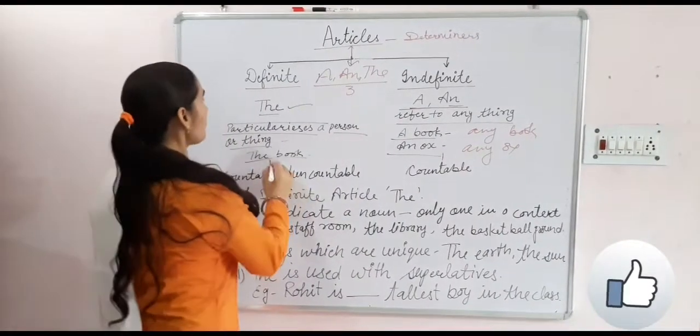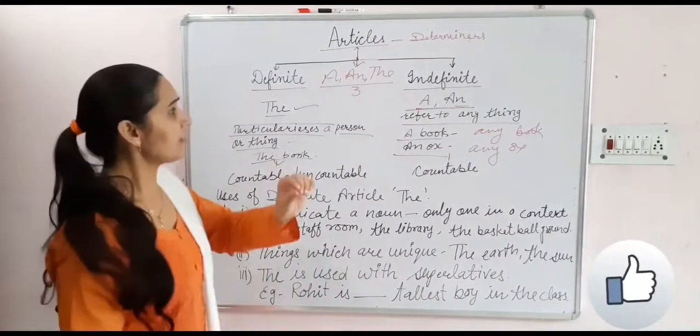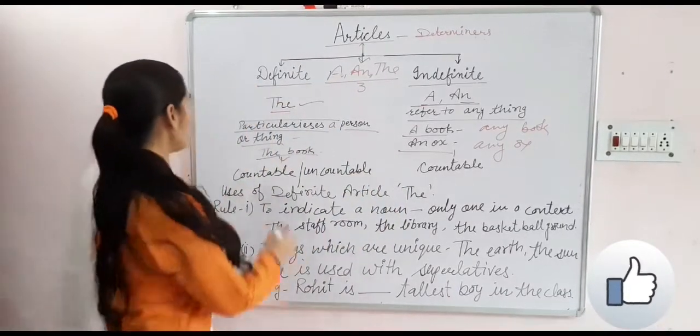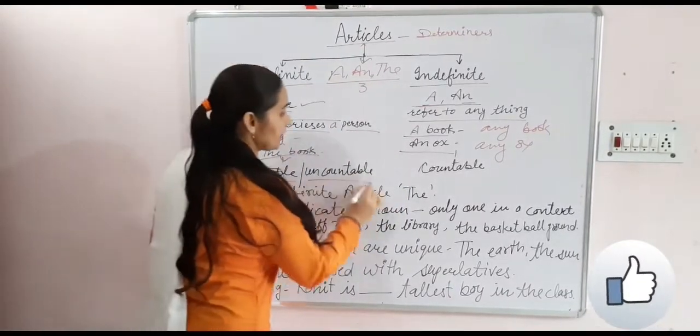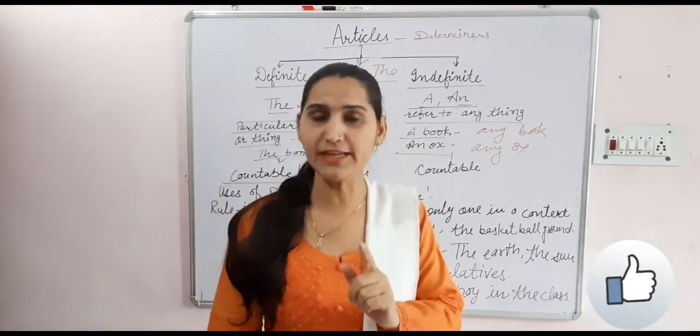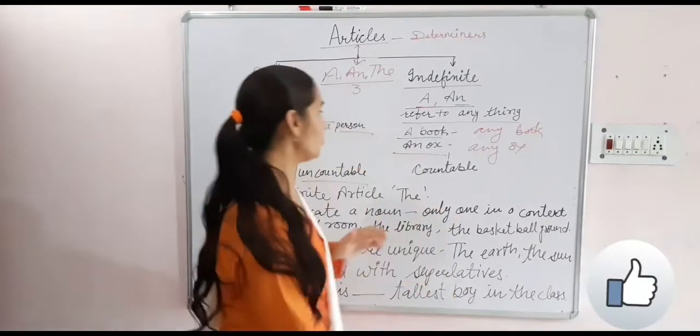One thing that we always keep in mind is that the is used with countable and uncountable both.